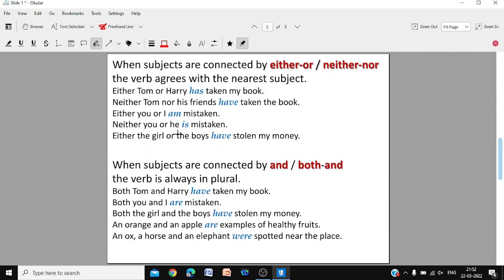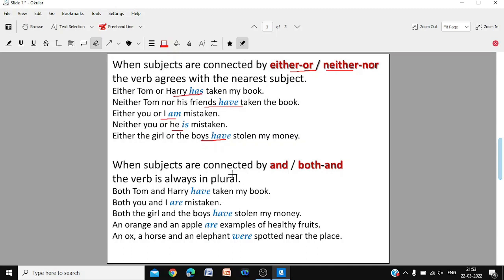When subjects are connected by either or, neither nor, the verb agrees with the nearest subject. Either Tom or Harry has taken, Harry has. Neither Tom nor his friends have taken, friends have, the nearest subject. Either you or I am mistaken, I am, the nearest subject. Neither you nor he is mistaken, he is, the nearest subject. Either the girl or the boys have stolen, boys, the nearest subject. So when you have either or, neither nor, take the nearest one and decide upon the verb.